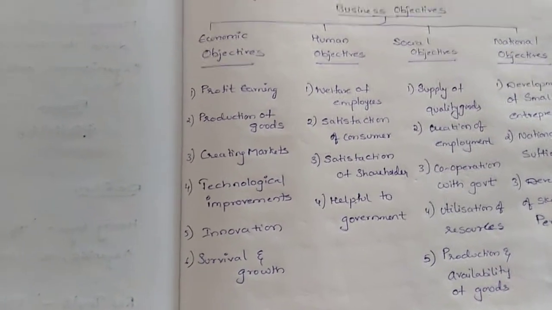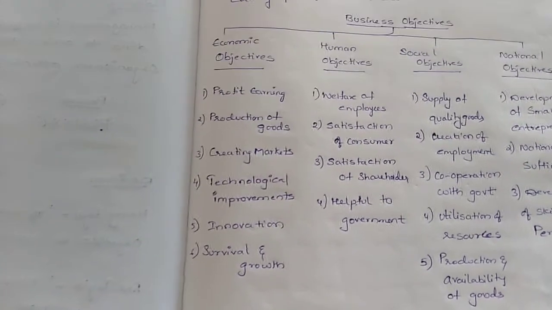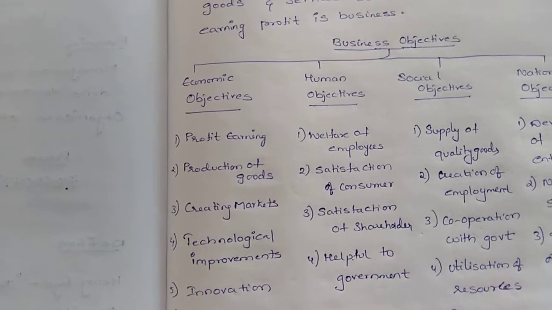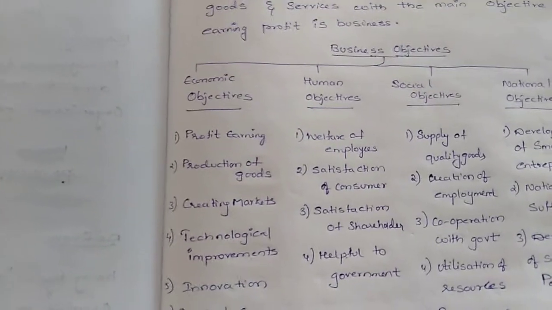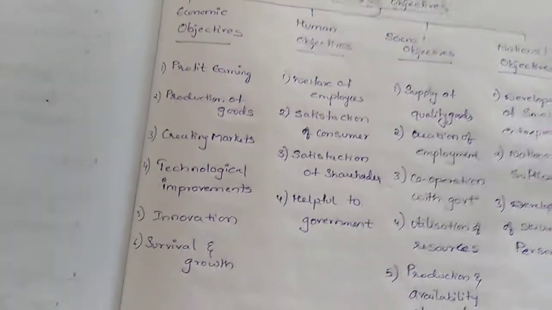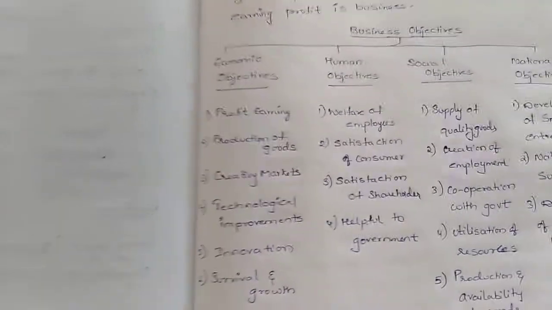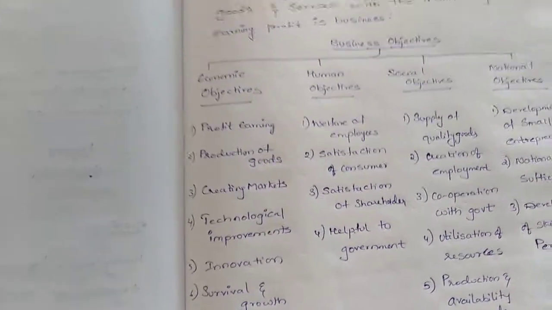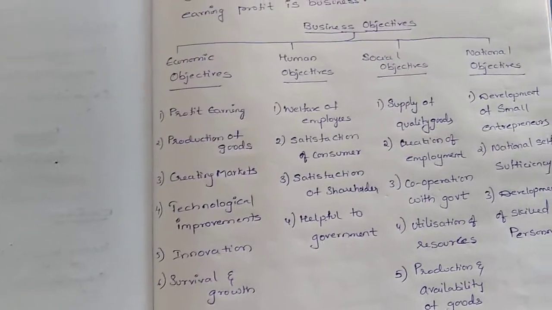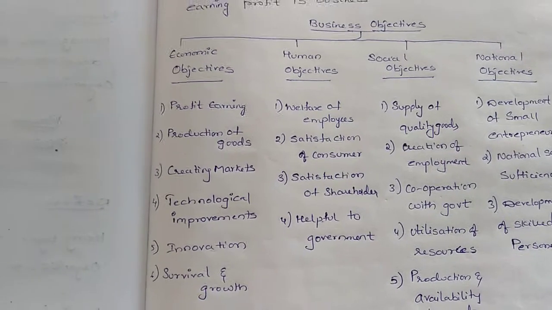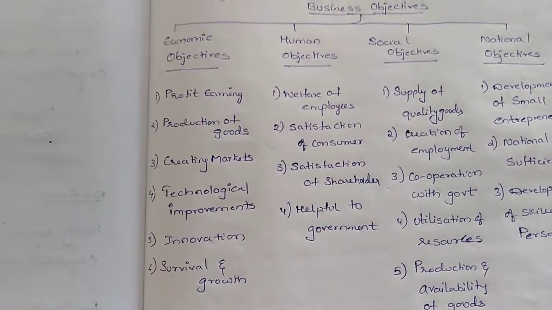Next, technological improvements. Here the businessman regularly has to follow the trend. He has to use the latest methods for production and improve in that way. If he follows the same old traditional way, what happens? The competitors will increase their business. So the businessman has to make improvements in his business as per technology, and then only can he survive in the business.